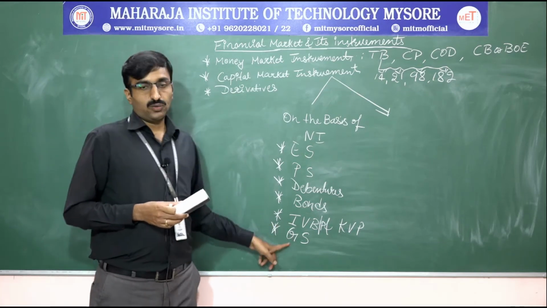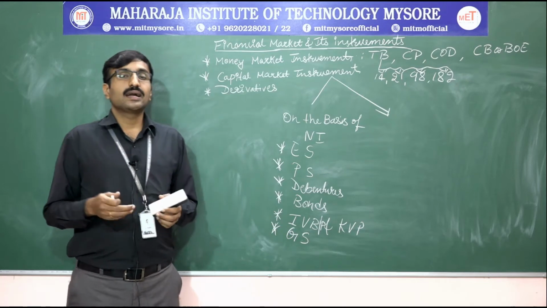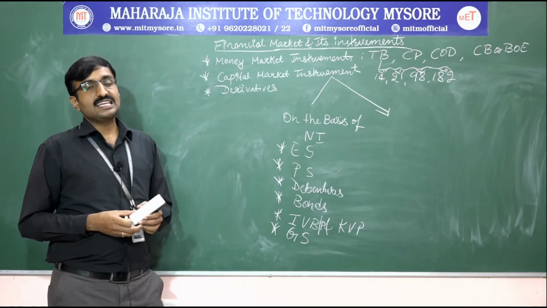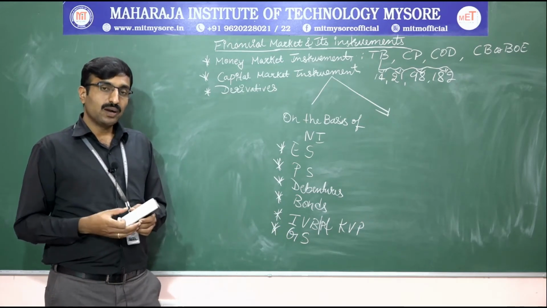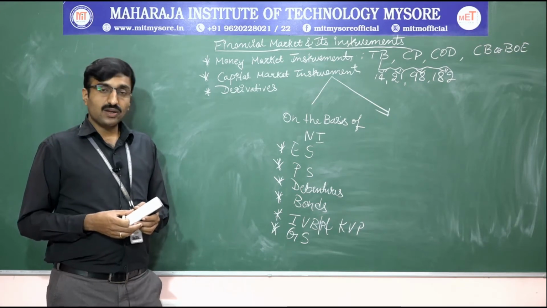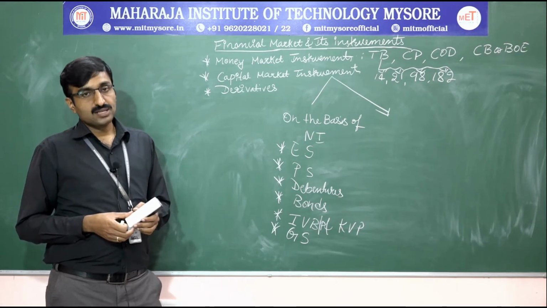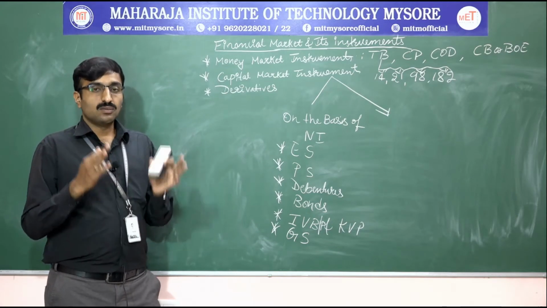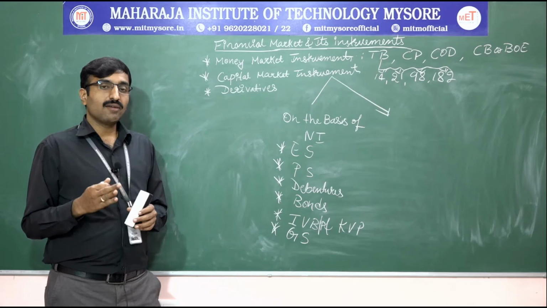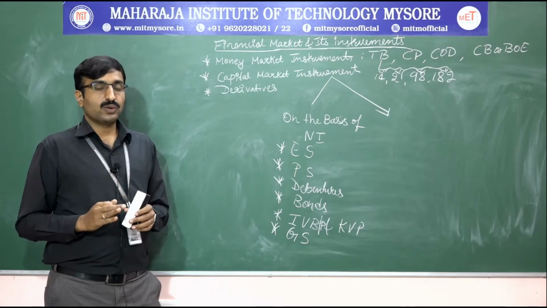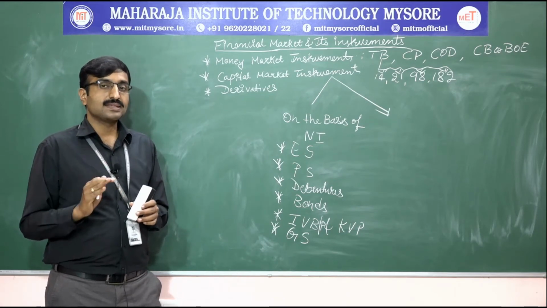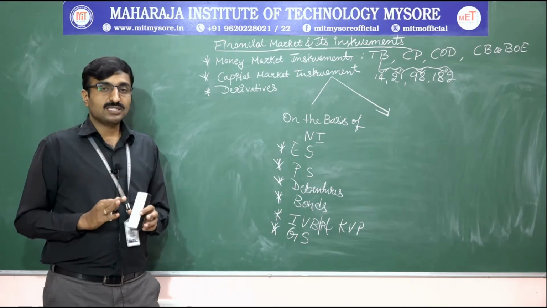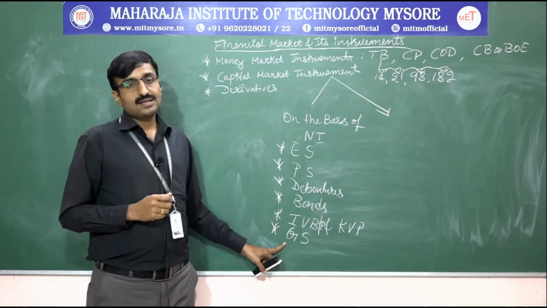Next, government securities. Government securities are gilt-edged securities. These securities are issued by the central government, state government, and quasi-government. Usually investment in government securities is safer, and they have a moderate rate of return. So in order to have a moderate and safe return, investors usually opt for government securities.